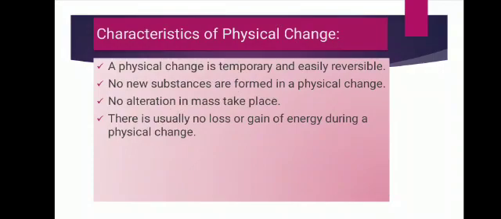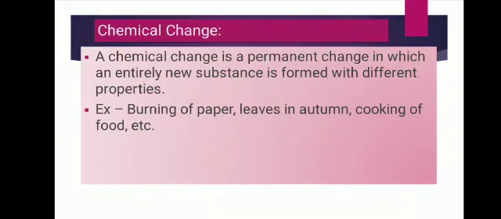Now second is chemical change. Chemical change means it is a permanent change in which entirely new substances are formed with different properties, and they are irreversible changes. They are exactly the opposite of physical change. Means new substances are formed, they are irreversible and they are permanent changes. Means the original substance loses its own composition and properties. In chemical change, some reactions produce heat and are called exothermic reactions, whereas others may require heat to enable the reaction to occur. They are called endothermic reactions.